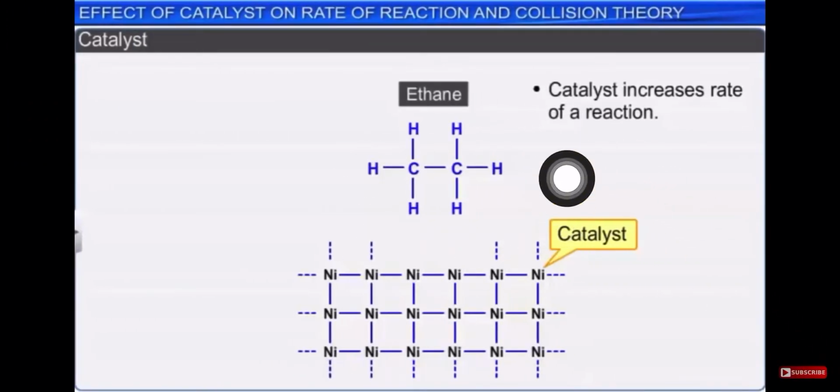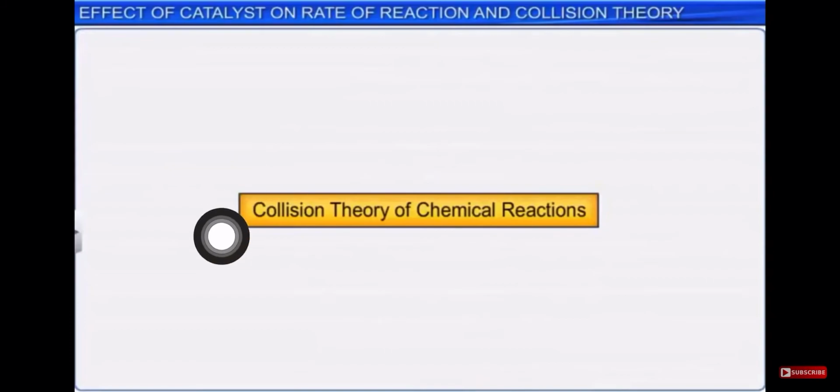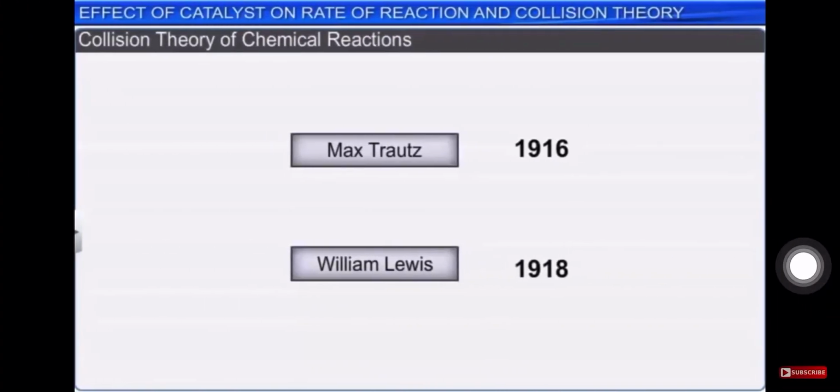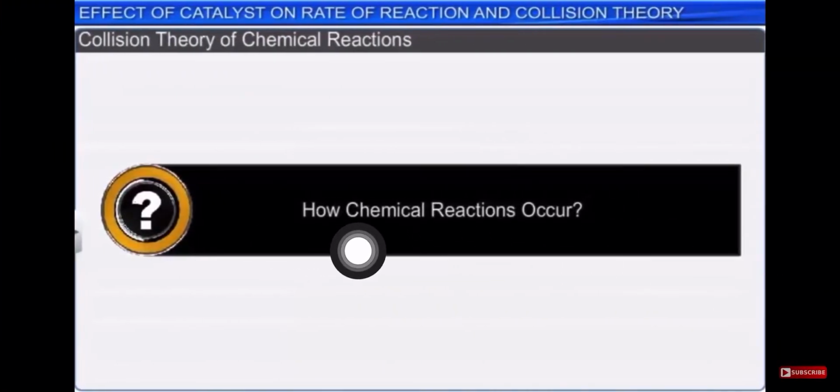Now in this way we can say that the catalyst increases the rate of reaction. Now let us see all about the collision theory of the chemical reaction. This collision theory, we have already studied a lot about it, which was given by Max Trautz and William Lewis in 1916 and 1918 respectively. So let us see how a chemical reaction occurs with the help of collision theory.